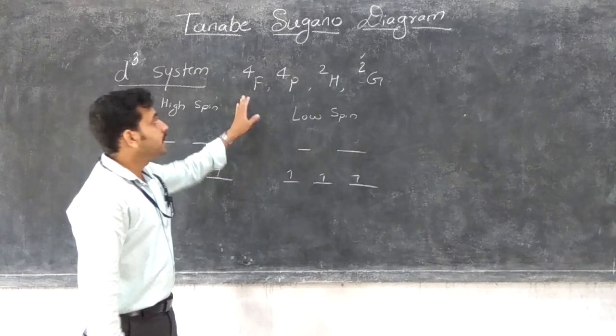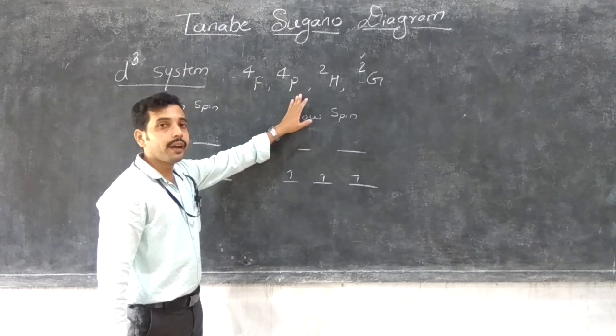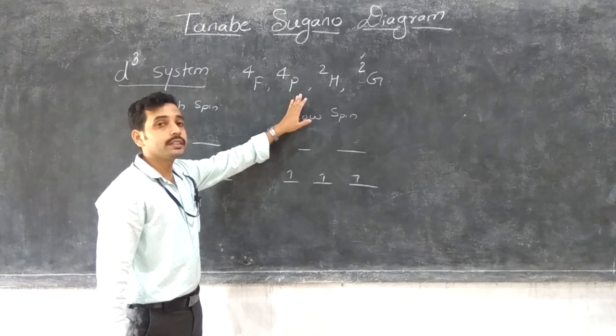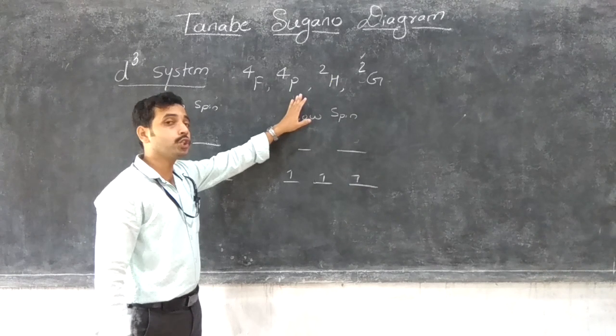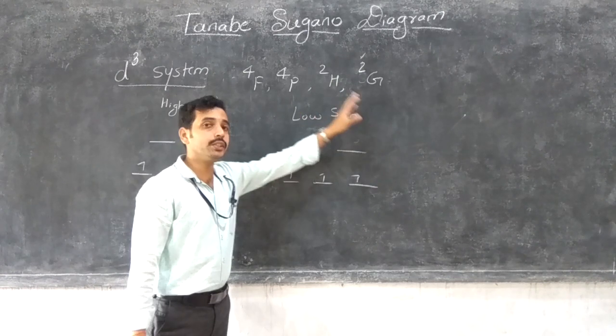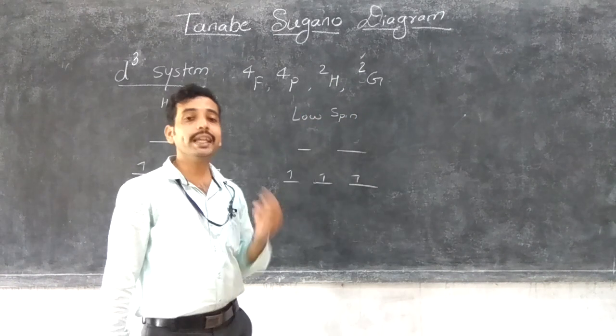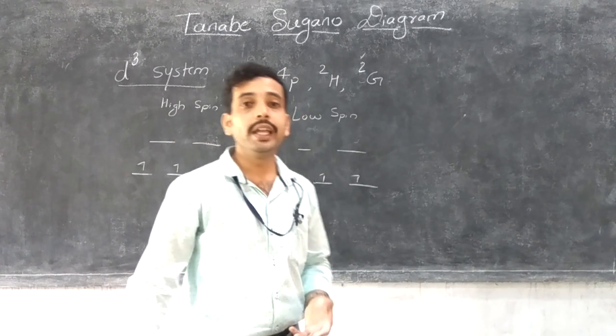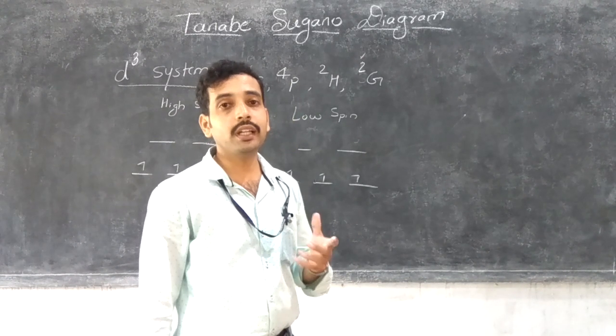That's why it considers 4F and 4P as the spectroscopic terms involved in the Tanabe-Sugano diagram. The others, 2H and 2G, will not be explained, and we cannot consider their energy separation or spectral notations.